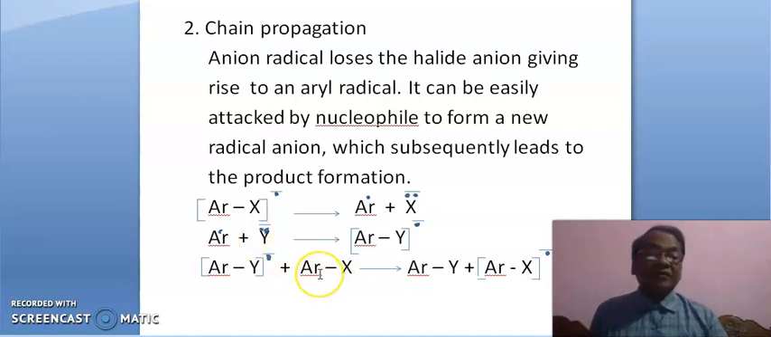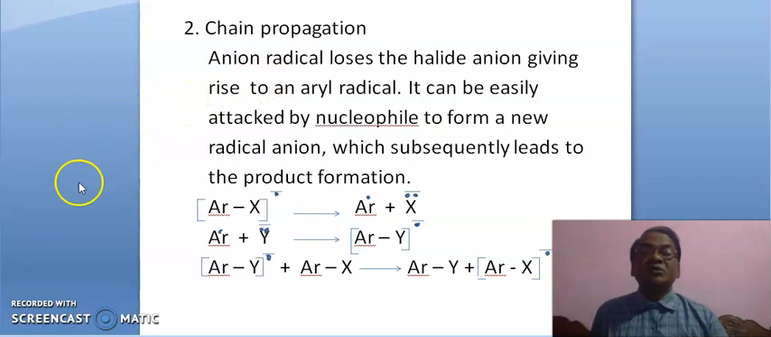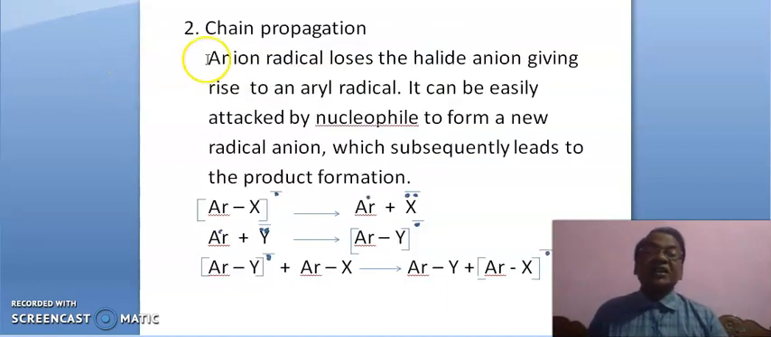When the substrate molecule or nucleophile is exhausted, then this chain reaction stops. That third step is called chain termination. First step is chain initiation. We have discussed here chain initiation. Second step is chain propagation, and next step is chain termination.